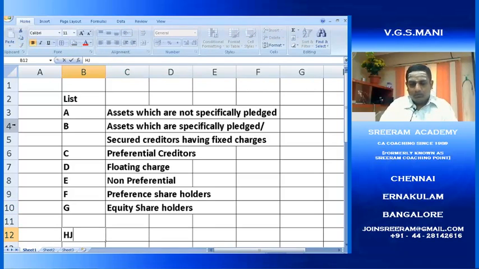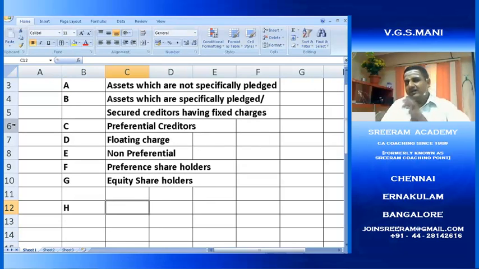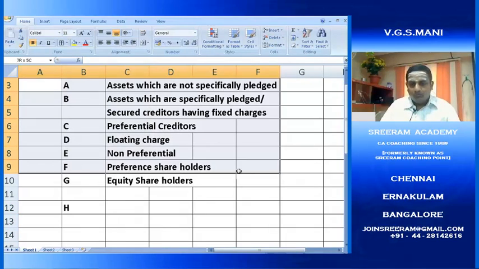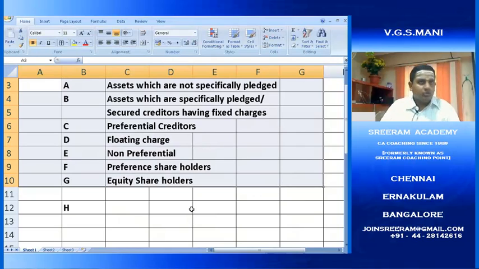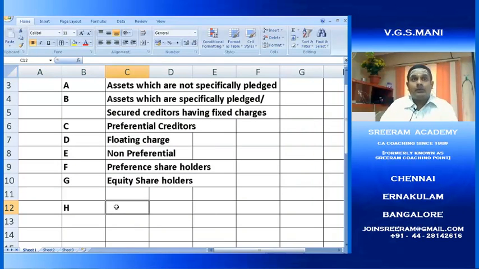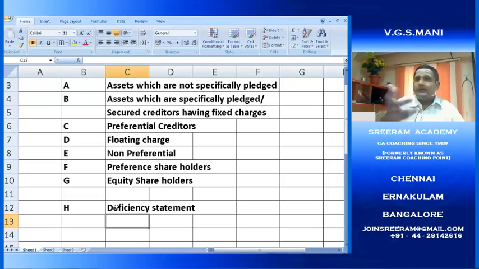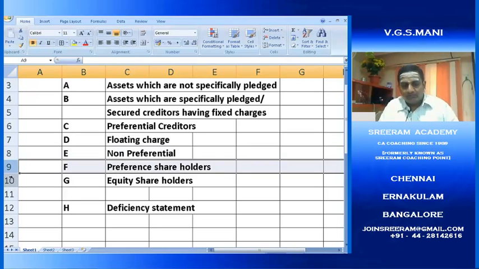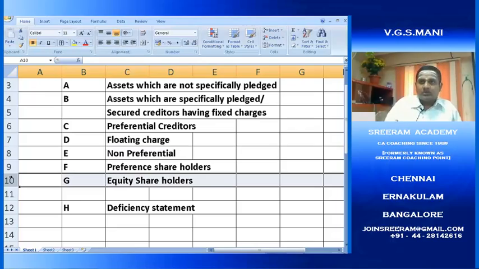Sometimes they will ask, see, generally prepare statement of affairs would mean we need to prepare all the list A to G. Sometimes they will ask you to prepare deficiency statement. List H is deficiency. Say in partnership, in case if you are not able to make settlement to all the liabilities, then difference in that liability will transfer to deficiency. That means we are not able to settle. So if you are not able to settle, say E or F or G, it may result in deficiency or surplus also. Sometimes it is possible.